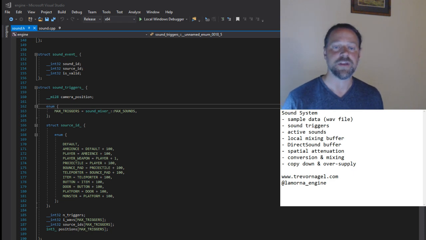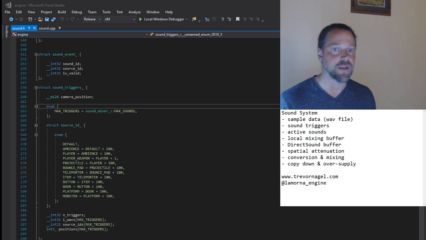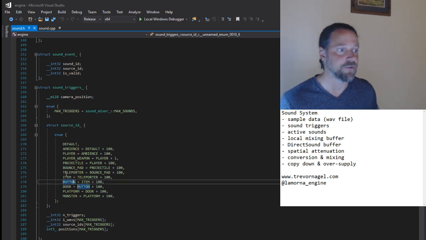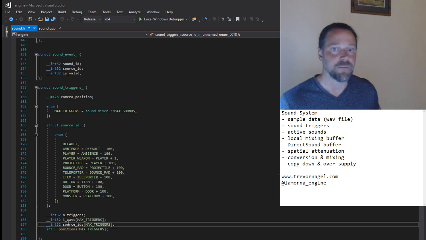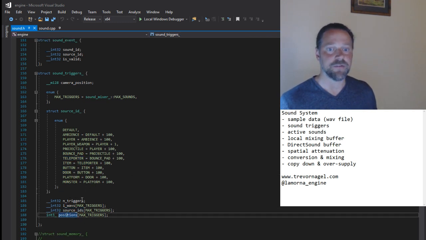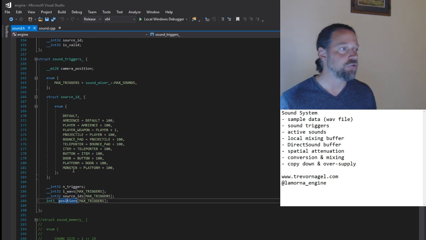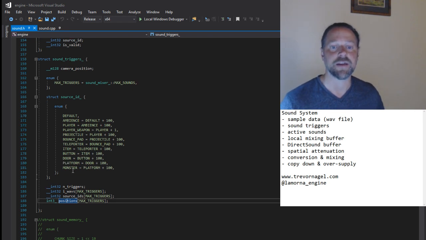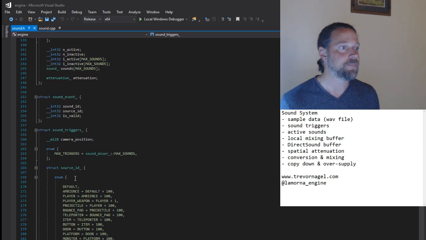We also check the collision system output for collision events that emit sounds not associated with entities, such as projectile impact. Each sound source is given a unique ID relating to its origin, a WAV file associated with the sound, and the sound source position. So triggered sounds are added to the active sound list each frame.